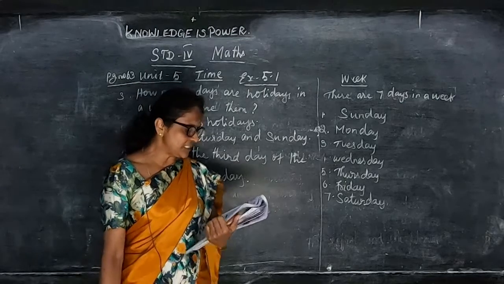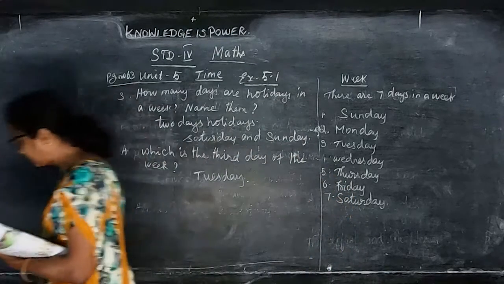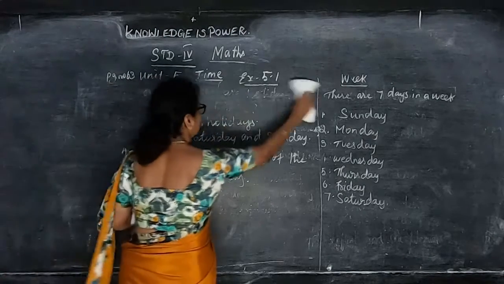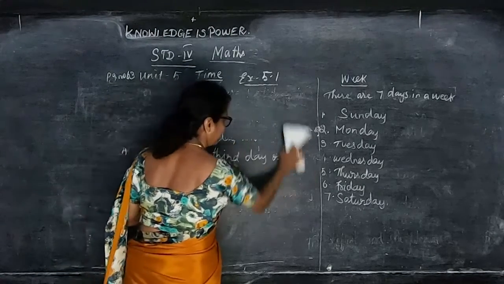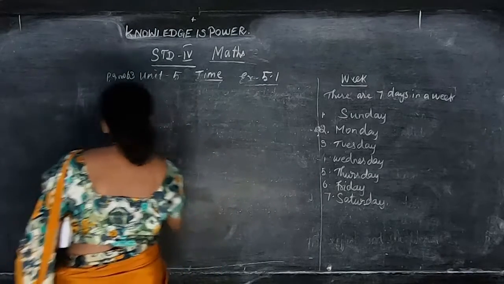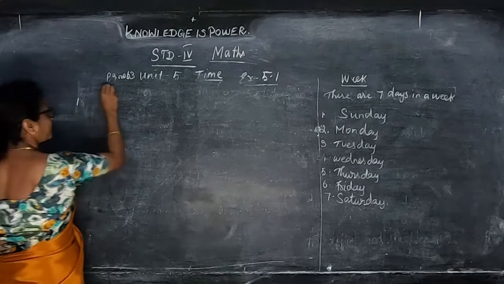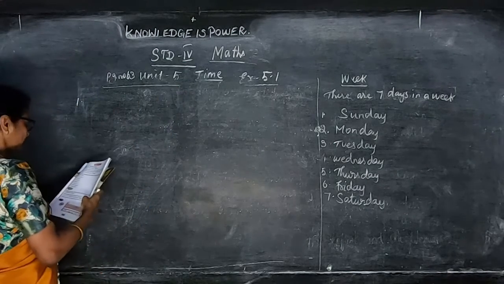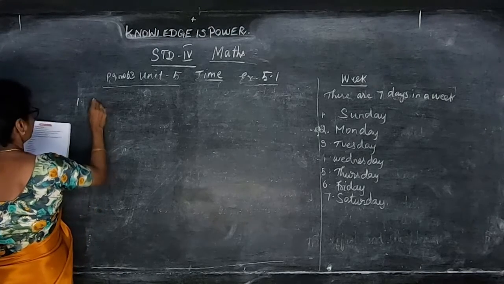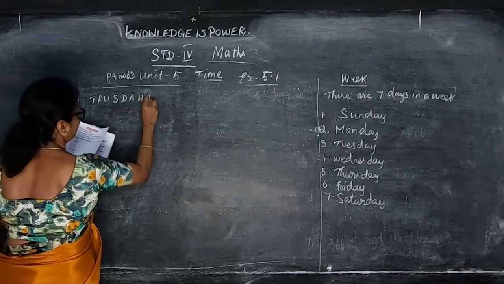And here they are given: unscramble the days given below and write the days of the week in order. They are given some of the words. Unscramble means they have been giving the words in a scramble. They are changed and given, and we have to write them in the correct order. So the first one they are given, Trudhay.